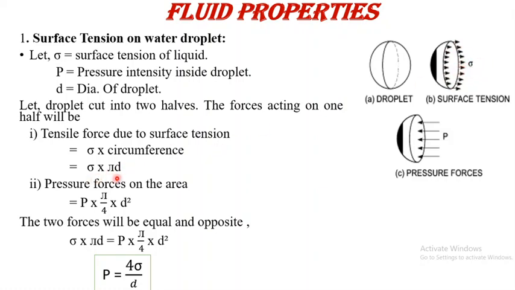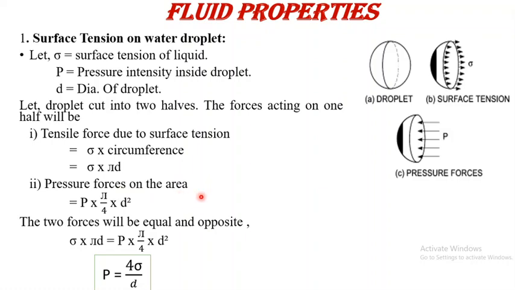So sigma into pi d is the tensile force due to the surface tension, and the second force is the water pressure, and that water pressure is acting on the total area of this water droplet. It is circular, so the area of the water droplet is calculated by the formula pi by 4 into d square, and the intensity of water pressure is represented by P. So P into pi by 4 into d square is the water pressure force on the area.